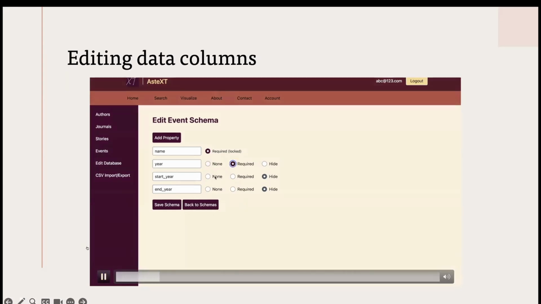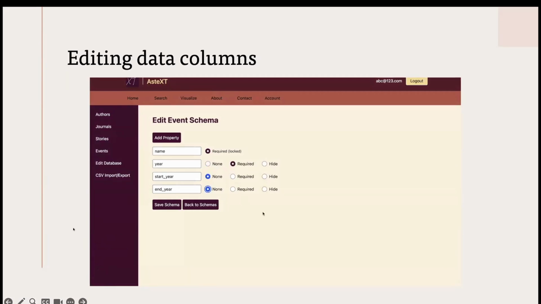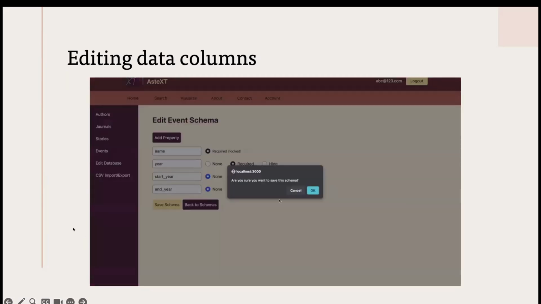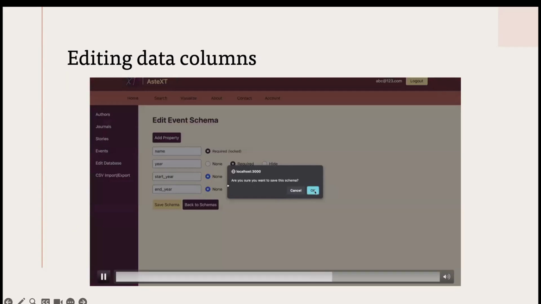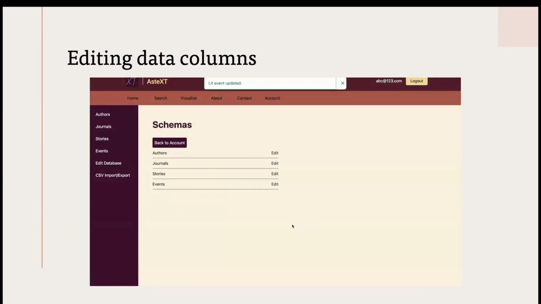So what they're going to do is make year required, and make start and end year visible to the public. Because it's a big change, there's a save schema confirm button. They're going to probably take some time to think about this, and then they'll press OK, and it'll update that.